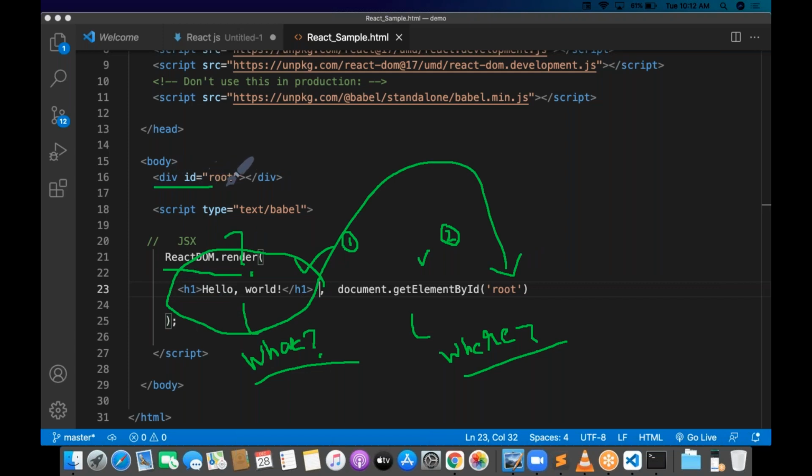Root element is already there, na? Root element is already there in the HTML. So you need to render the H1 component on top of the root, guys. That is what the thing actually is. It is a very, very small code, but this particular small code you need to understand first. If you understand this piece of code, you can understand the complete React very easily. If you understand this piece of code properly, the complete React is very, very easy to understand.